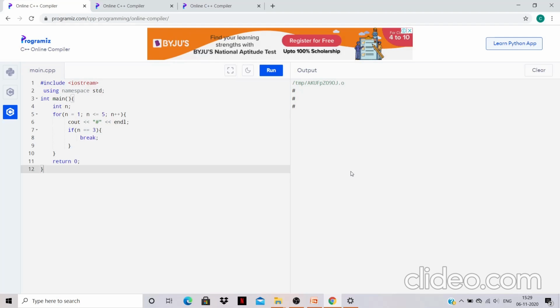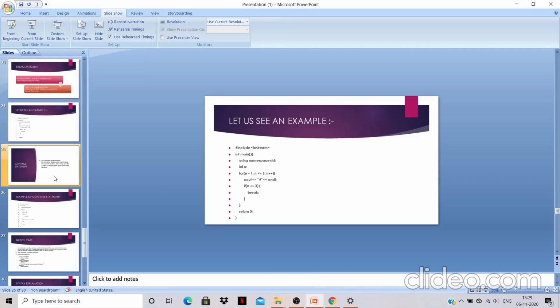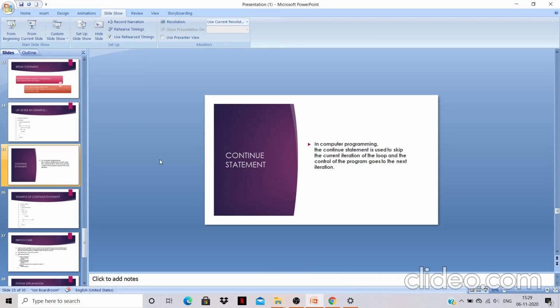Now I will discuss the continue statement. In computer programming, the continue statement is used to skip the current iteration of the loop, and the control of the program goes to the next iteration. So if we want to skip one of the iterations, and we don't want the result to be printed for that iteration, we can do this. We can skip that iteration and go to the next iteration. Let us understand this more clearly through an example.